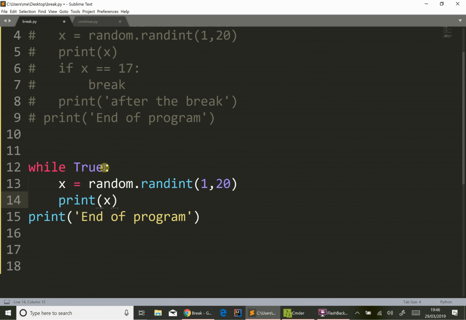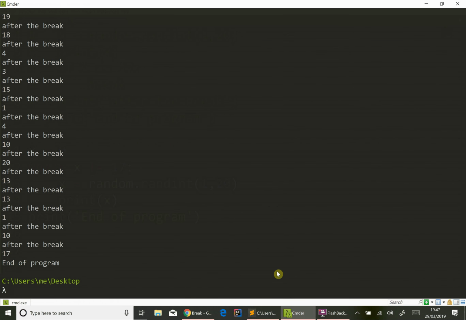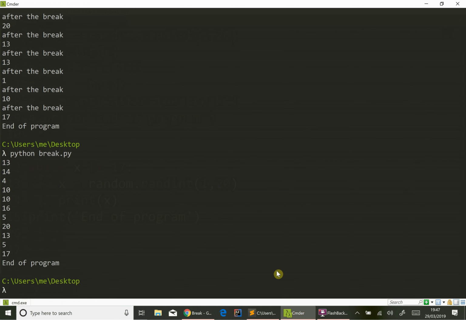And instead of while True, what we want to have is while x is not equal to 17. I have no idea why I picked 17, so don't worry about that. Now, this will cause a problem because we haven't defined x, so one other addition we'll have to make here is just define x. Now, we can make it anything other than 17, and we'll go into the loop. I'll just make it 0. So let's just check that this still works, and you can see that it does, so that's fantastic.